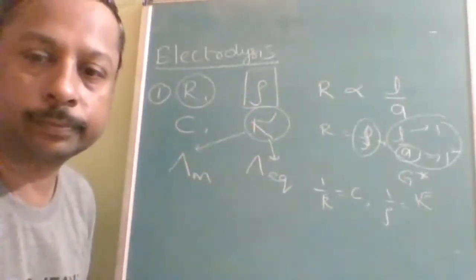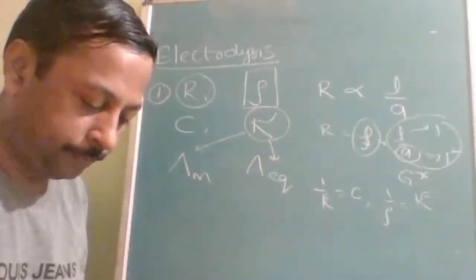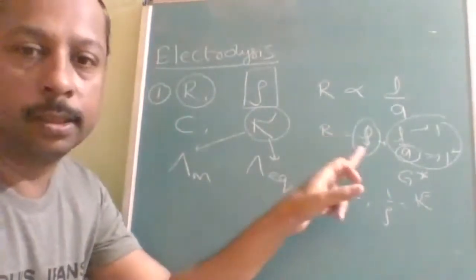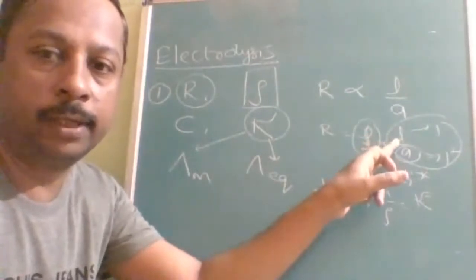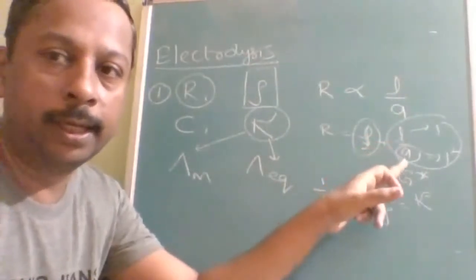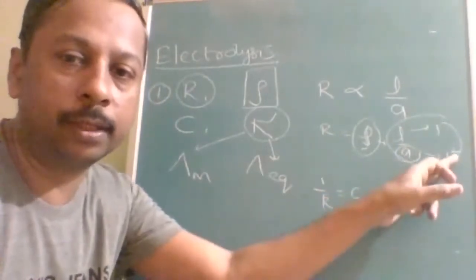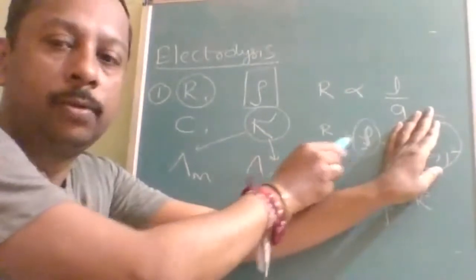Resistivity is equal to resistance when the distance between electrodes is 1 and the surface area is 1 square. When this total term becomes 1, then R is equal to rho.